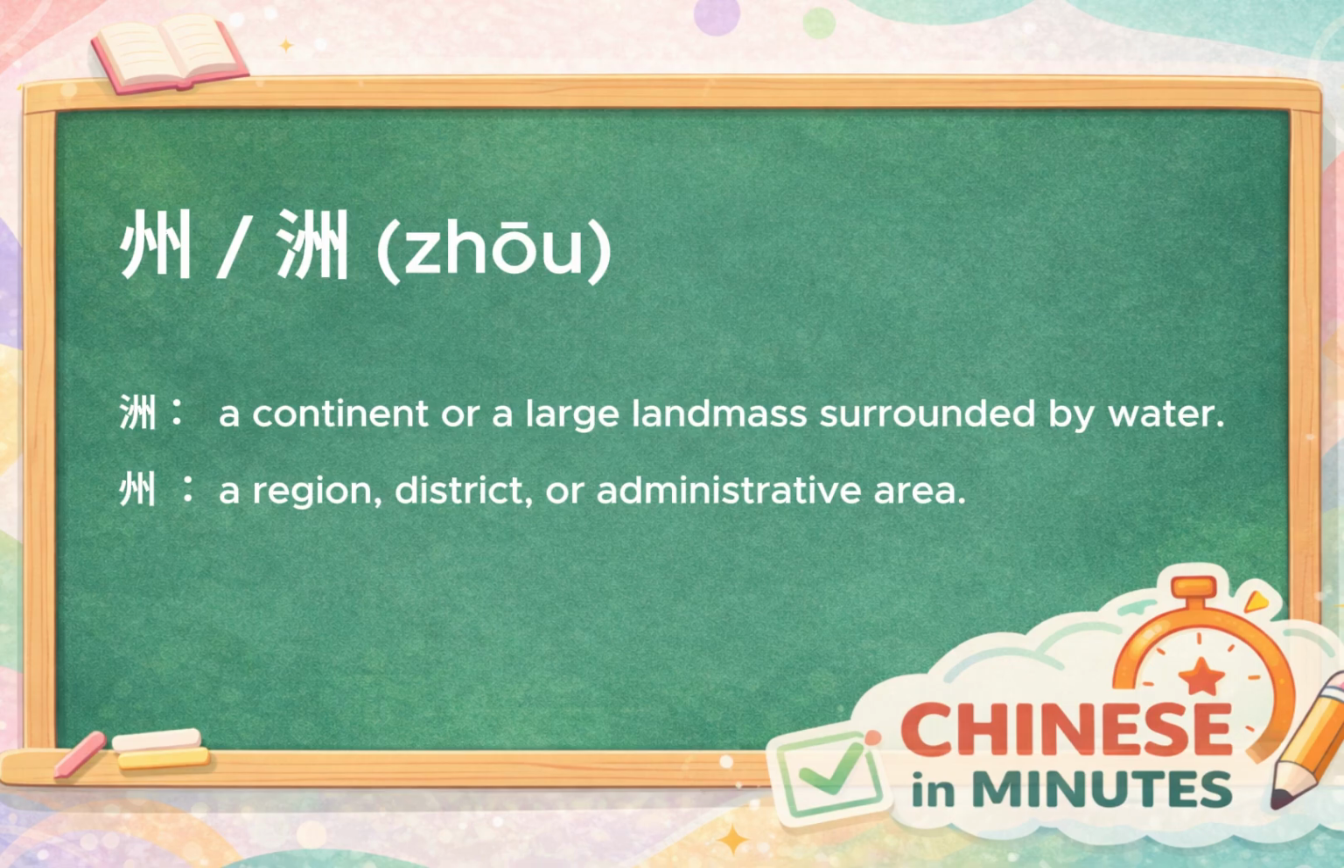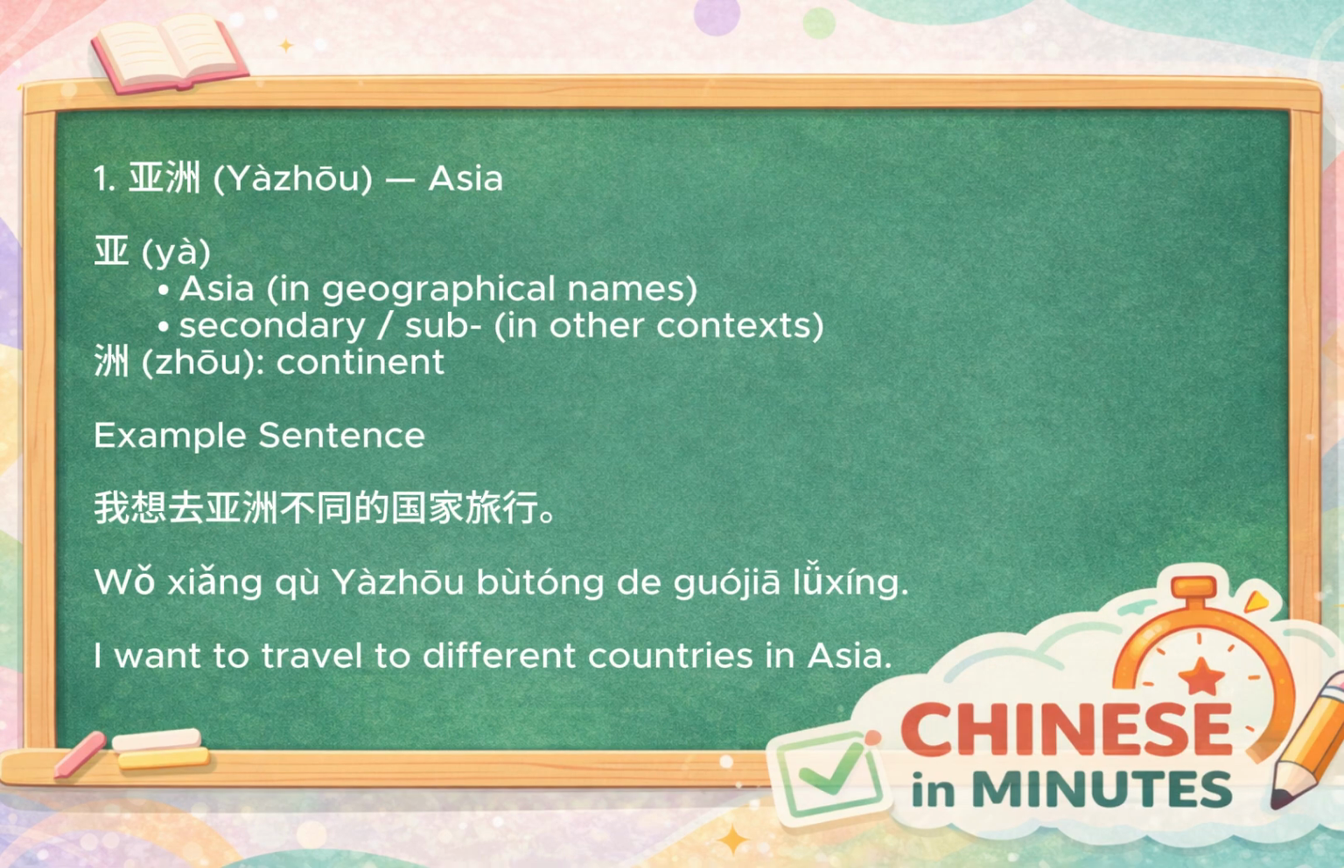You'll see zhou in words like Asia, Europe, and Africa. You'll see zhou in famous Chinese cities such as Zhengzhou, Fuzhou, Lanzhou, and Guangzhou. Understanding these two characters helps you recognize geography-related vocabulary and understand the logic behind many Chinese place names. Let's move on to today's vocabulary and see how these two characters work in real words.